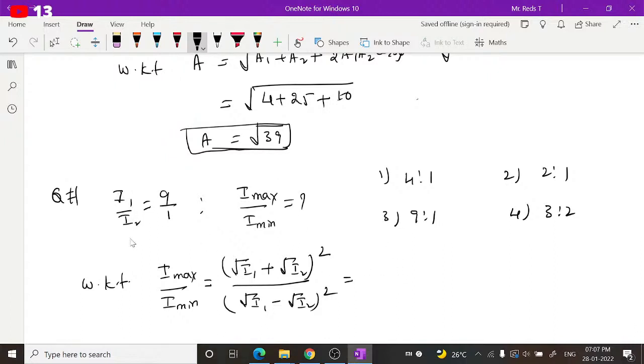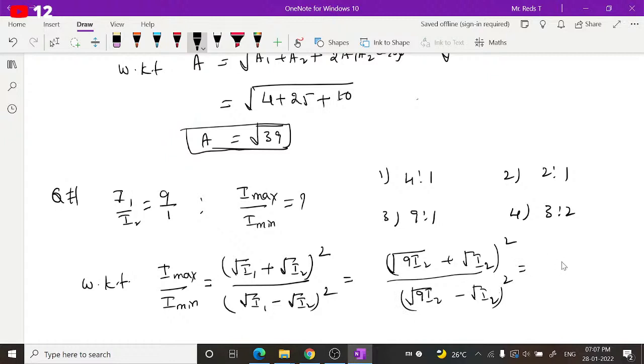If you cross multiply, you get I1 equal to 9 I2. So it is square root of 9 I2 plus root I2, whole square, divided by square root of 9 I2 minus square root of I2, whole square. Root 9 is 3.